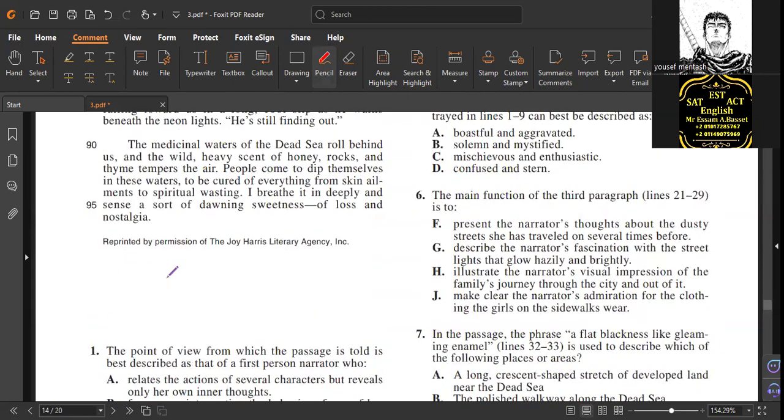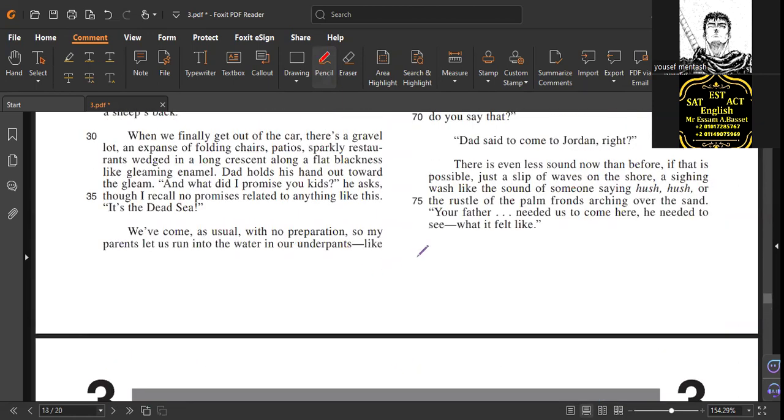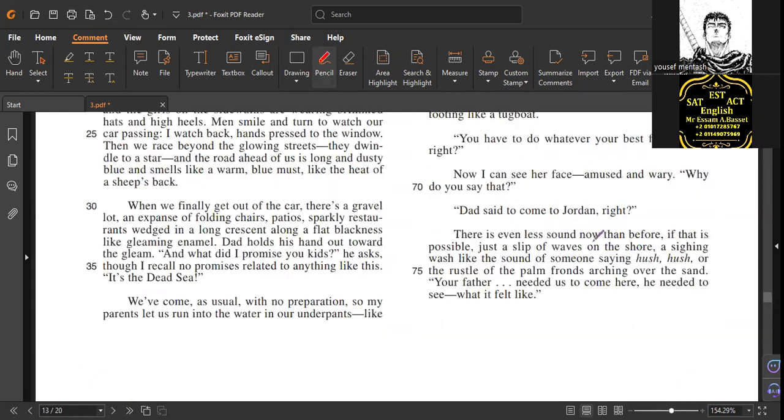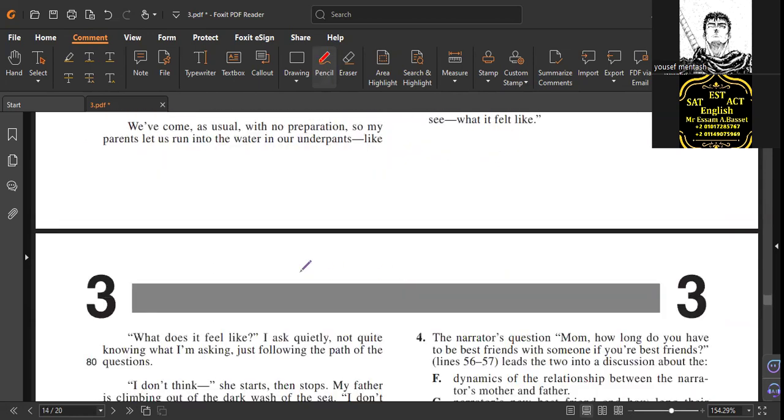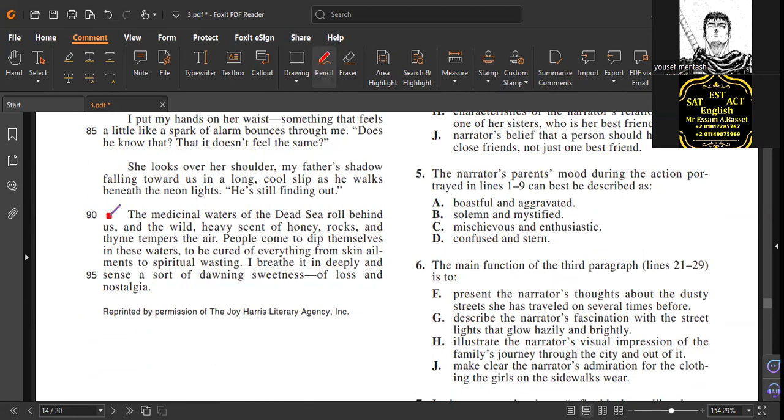Go to the beginnings and ends, but you can use the last paragraph to help you. Look, there is even less sound now than before, if that is possible, just a slip of waves on the shore, a sighing whisper like the sound of someone saying hush hush, or the rustle of the palm. He explained something he needed to see, what it felt like. This is the last paragraph. It will give you that it was exciting, but it's difficult.